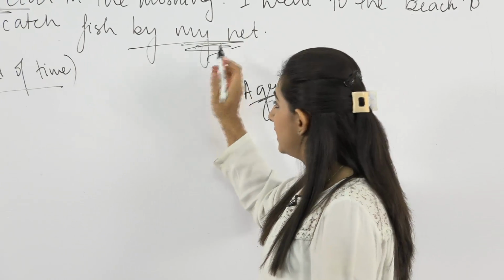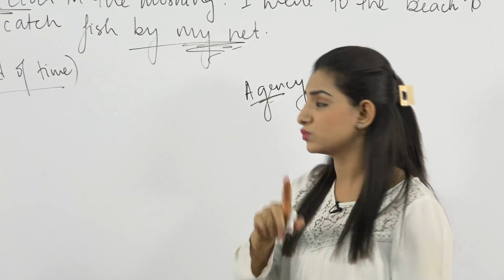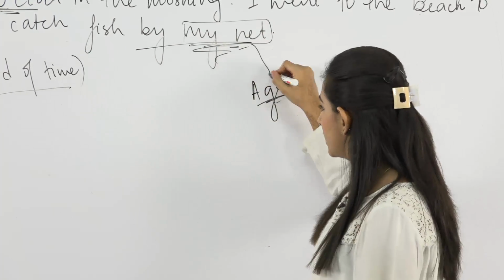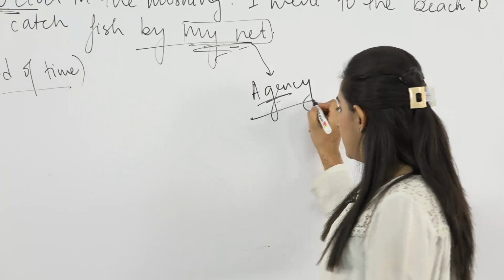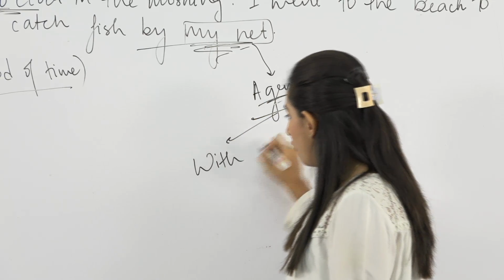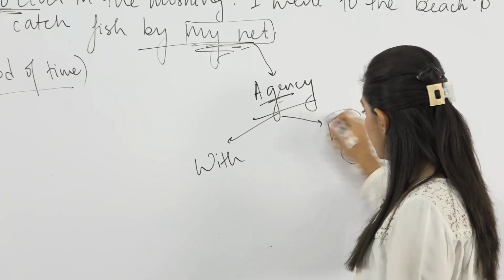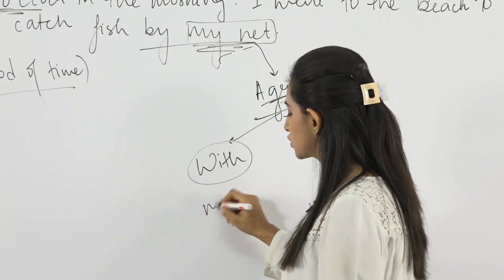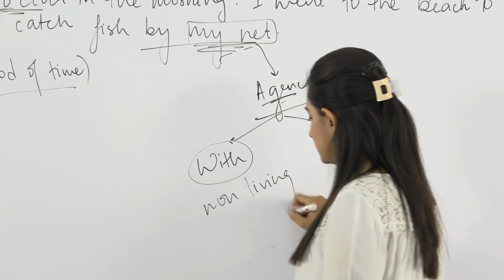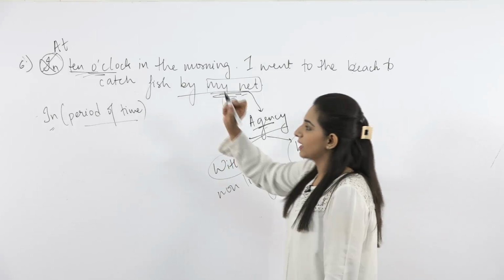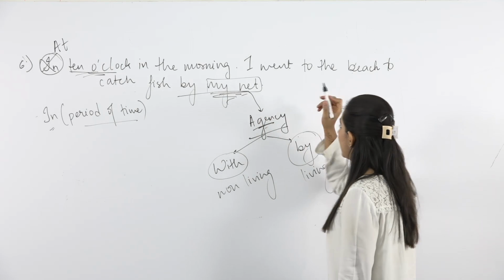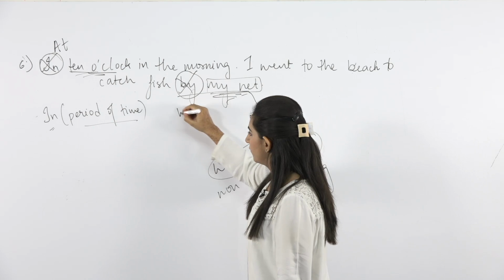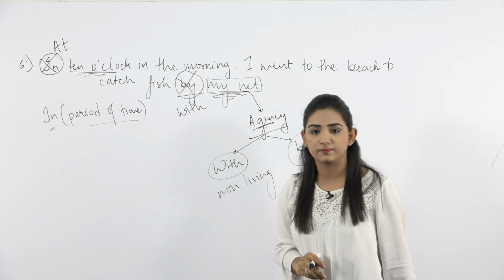Here by my net, the fish was caught, but here it was caught by net, and this net worked as an agent. Now either we use with or we use by. By is used with living beings and with is used with non-living beings. So the correct sentence would be, at 10 o'clock in the morning I went to the beach to catch fish with my net. Got it?